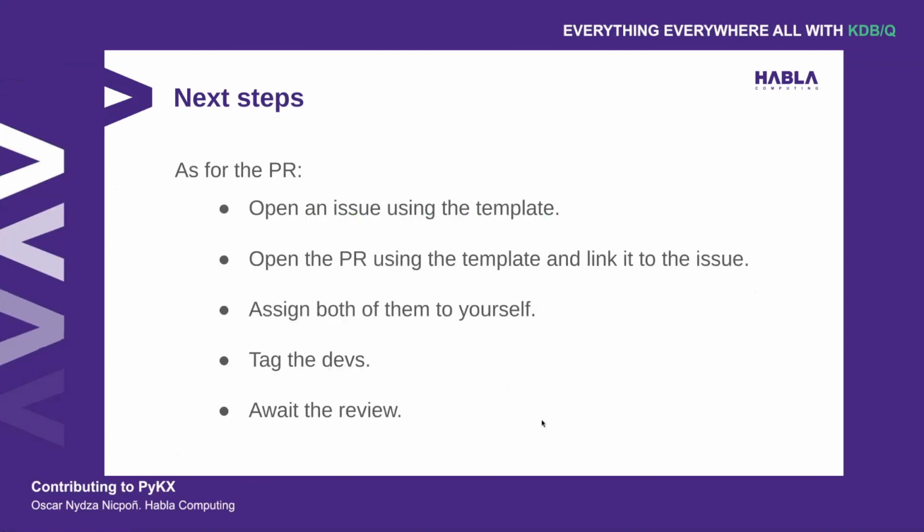After that, as for the PR itself, you need to open an issue using the template that's available. You need to open the pull request itself using the template that's also available and link it to the issue. That's just to make sure that once the pull request is merged, the issue gets closed. You also need to assign both of them to yourself, tag the developers, and await the review. Okay, and that's pretty much it.